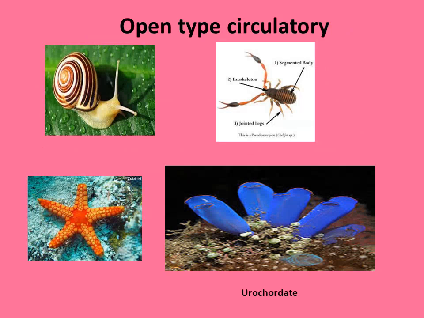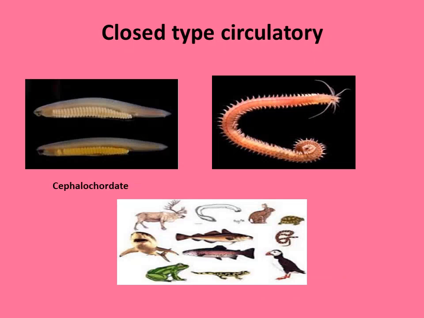This is open type circulatory system: Mollusca, Arthropoda, Echinodermata and Urochordates. These are some examples for closed type circulatory system, where the blood flows inside the blood vessels: Cephalochordata and all chordates.